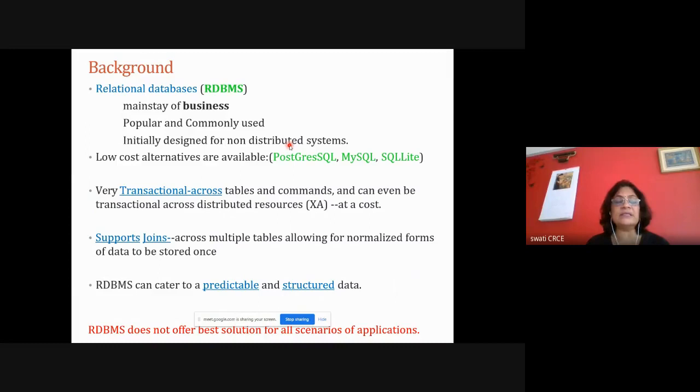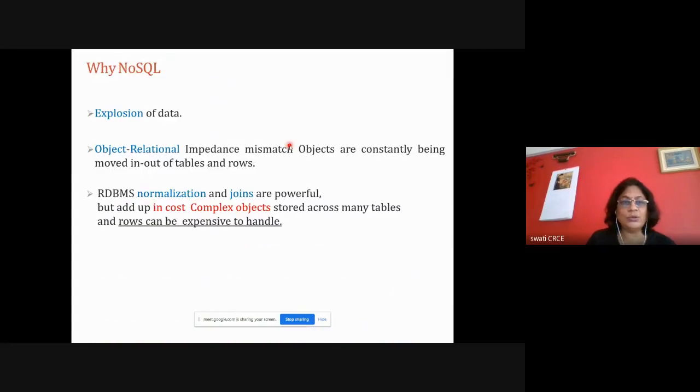Then it is vertical scaling, and vertical scaling doesn't work properly. And RDBMS also has predictable and structured data, so the schema is not flexible. The number of columns is fixed.